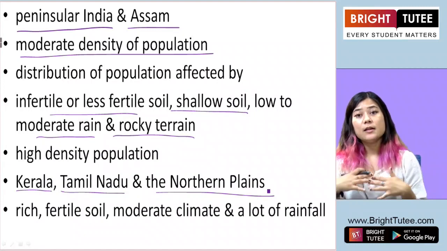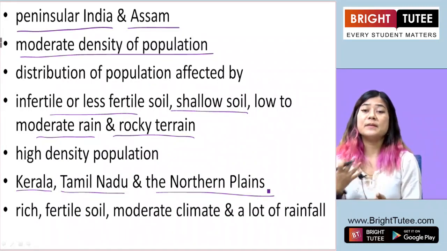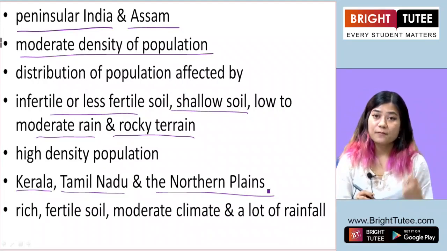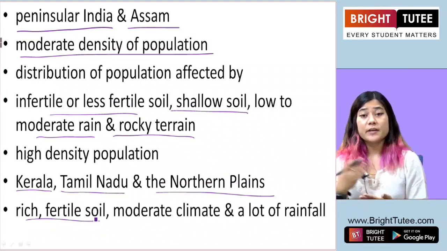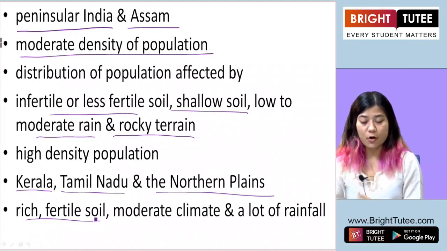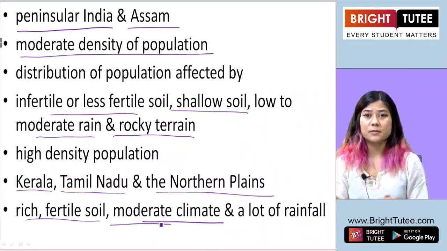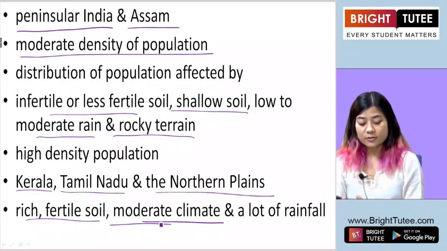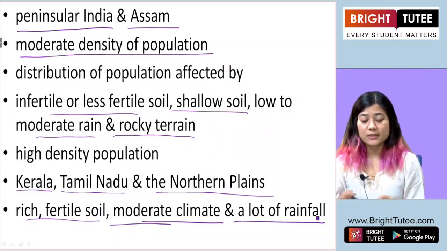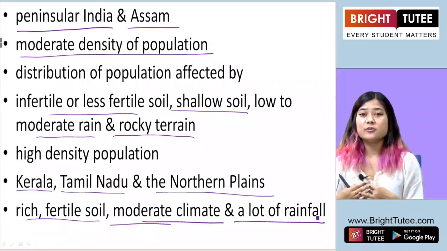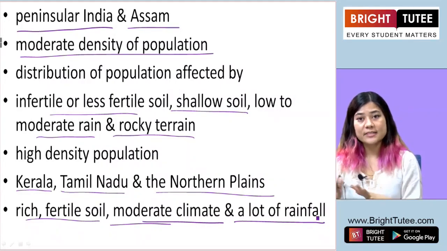Because the landscape is very conducive to people living there, meaning that the soil of these areas is very rich and fertile, which is very good for cultivation of crops, and the climate is also very moderate. It's not extremely cold, not extremely hot. It also receives plenty of rainfall. It does not have scanty rainfall, and it does not have too much rainfall like Meghalaya.